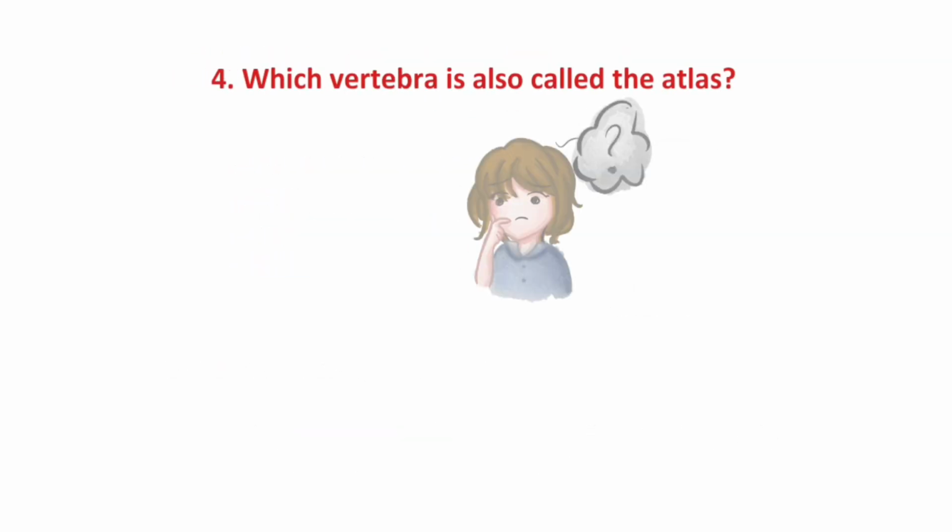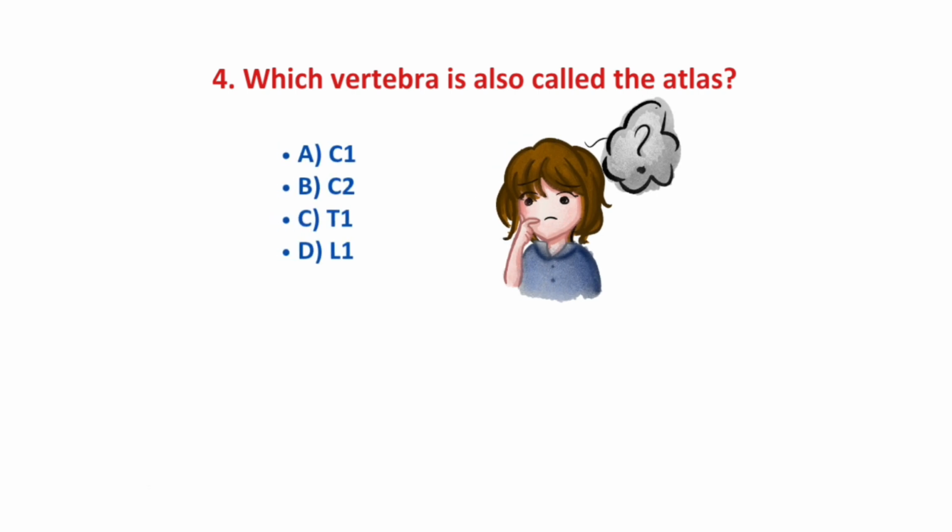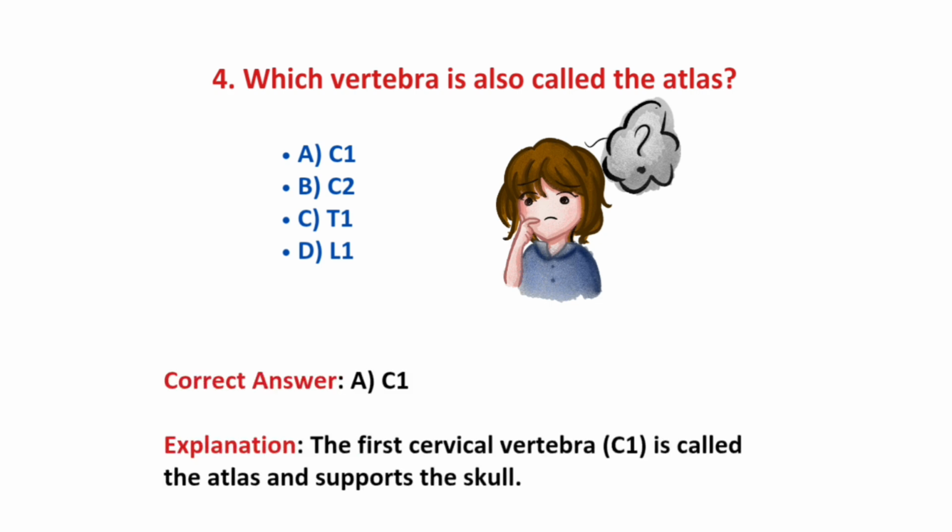Question number 4, which vertebra is also called the atlas? Options are C1, C2, T1 and L1. And the correct answer is option A, C1. It is the first cervical vertebra, called C1, and it is also called the atlas, which supports the skull. So the correct answer is option A, C1.